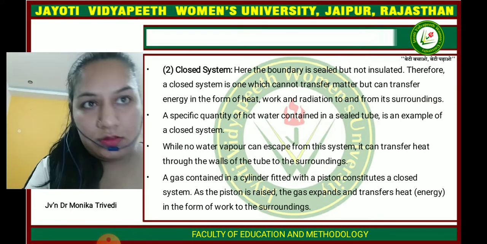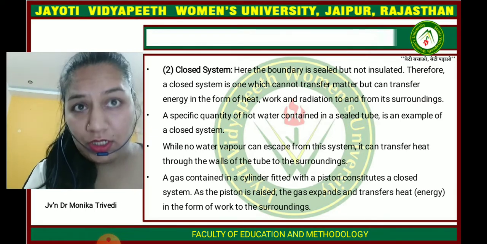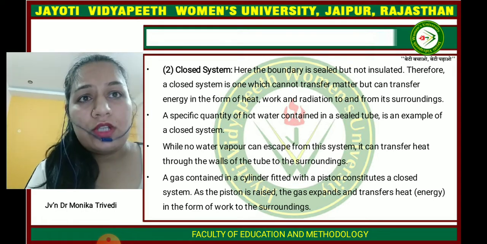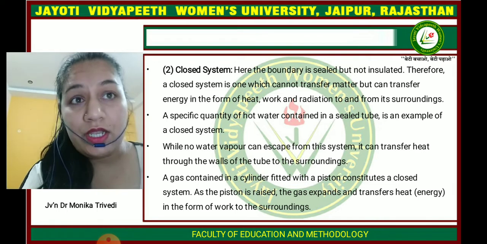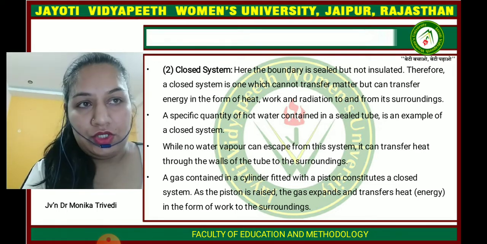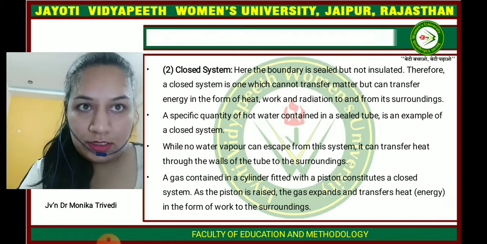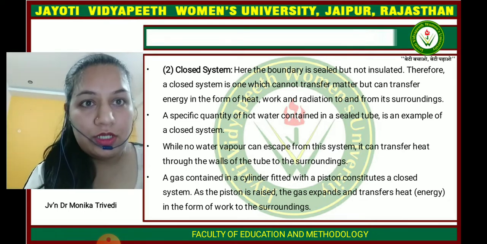As we know, in a closed system the boundary is sealed but not insulated. Therefore, a closed system is one which cannot transfer matter, but it can transfer energy in the form of heat, work and radiation to its surroundings. So this kind of system is known as a closed system.